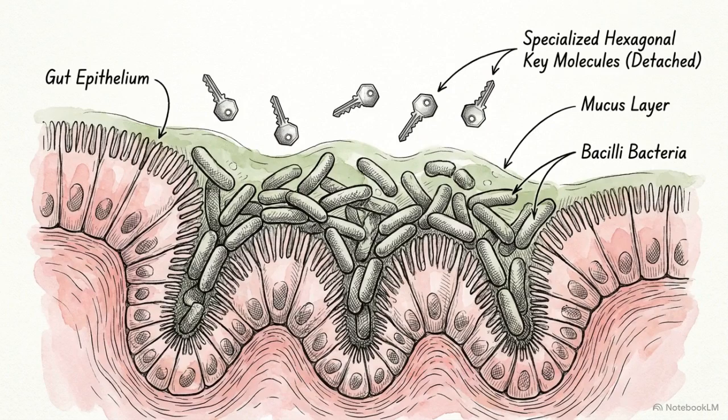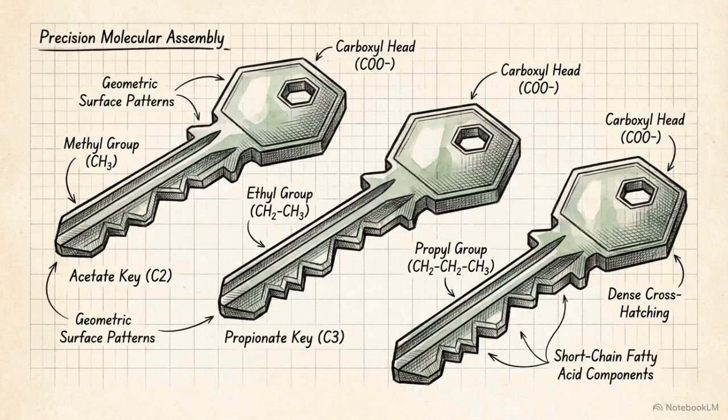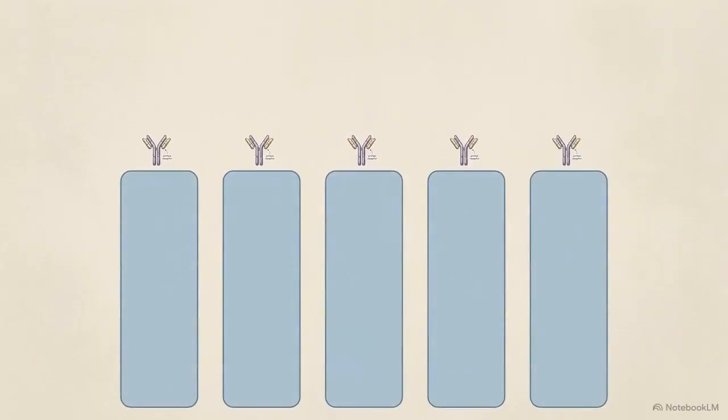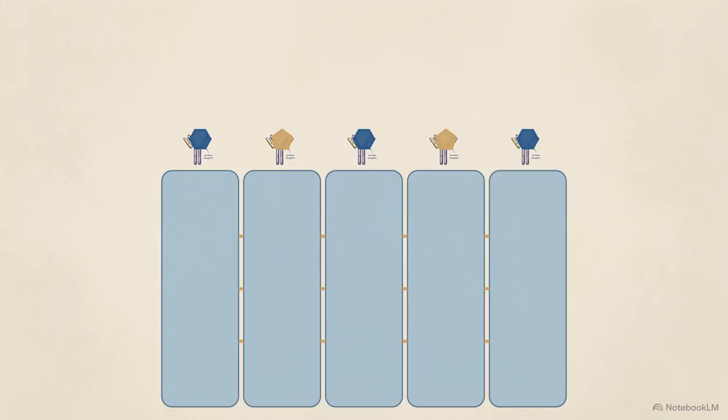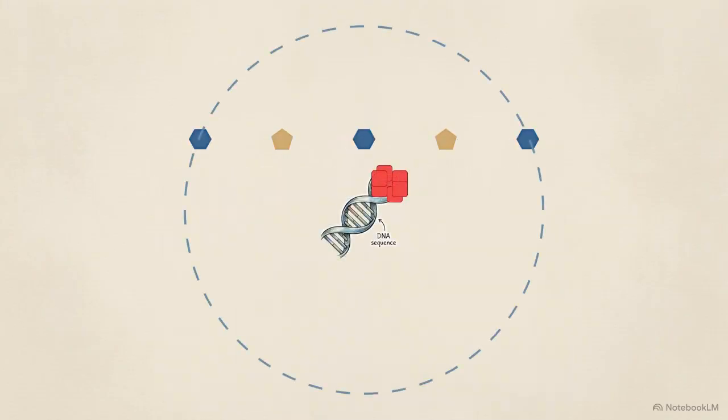Within this environment, bacteria produce short-chain fatty acids, or SCFAs. These molecules, specifically butyrate and propionate, act as the primary messengers for host signaling. This cross-section shows the mechanism of receptor binding. Geometric SCFA molecules couple with specific G-protein-coupled receptors, GPR41 and 43, located on the host cell wall. This binding modulates cytokine networks and promotes the assembly of tight junctions, strengthening the physical barrier of the gut lining.